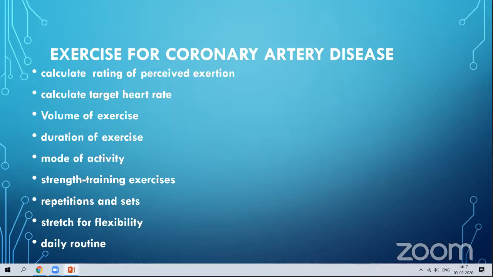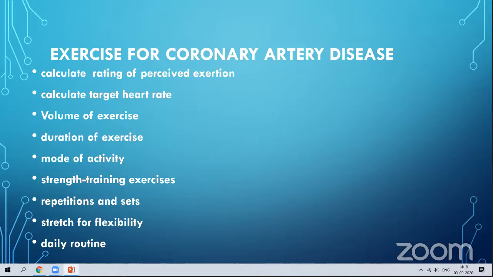Each set consists of how many times you are doing an exercise, how many repetitions you are doing for one set, or whether you are going for 3 sets or 5 sets or more. The number of exercises also will be taken into consideration. That particular exercise, how many times you are doing, that is repetition, and 10 or 12 or 15 repetitions will be the set. So how many sets you are going to do of the same exercise, 3 sets or 5 sets, like that you have to concentrate, and you have to do all these exercises.